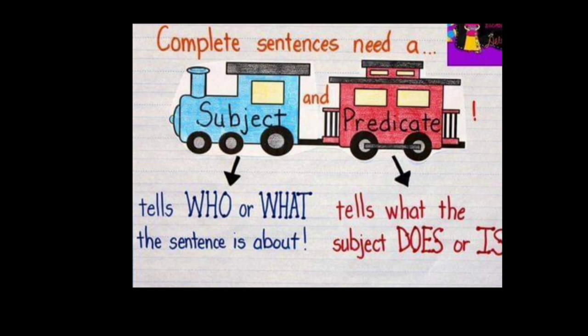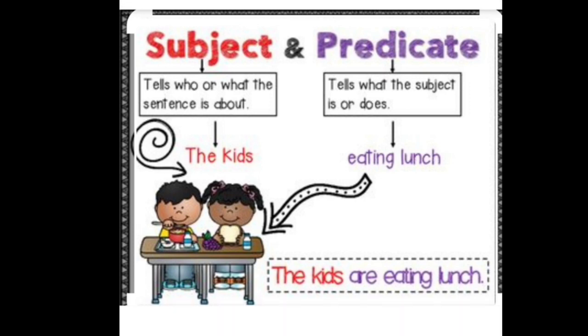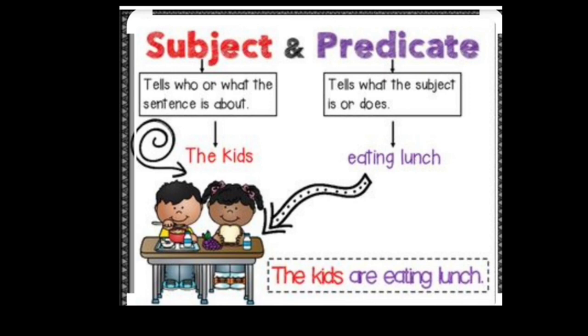Okay kids, now let's do it with an example here. The subject and predicate. Now we'll take the example. The kids are eating lunch. What are the kids doing? They are eating lunch. So what is the subject? The kids. The subject tells who or what the sentence is about. So in this particular example, what does it tell? The who or what the sentence is about? The sentence is about the kids.